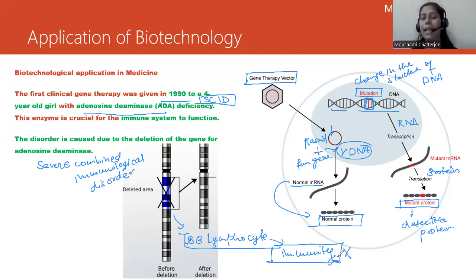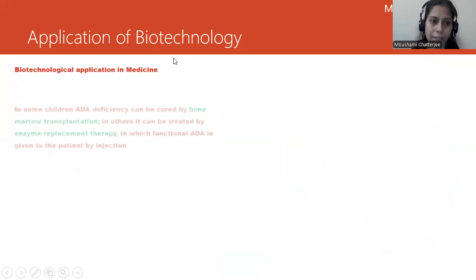Any kind of medicine is not going to work because the immunity of this particular girl has completely been disrupted. So for this condition, we have done gene therapy. We used the functional adenosine deaminase gene externally, introduced it into this girl, and found a solution for this particular disease.